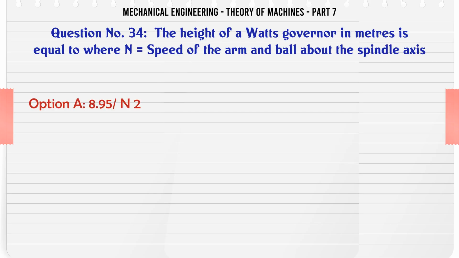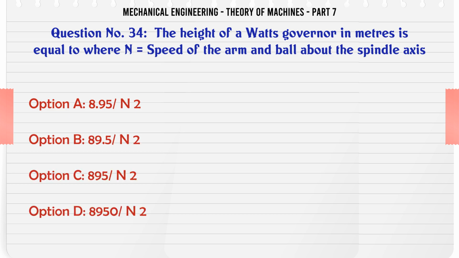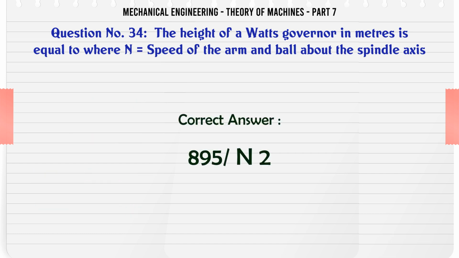The height of a Watt's governor in meters is equal to, where N is the speed of the arm and ball about the spindle axis. A. 8.95/N². B. 89.5/N². C. 895/N². D. 8950/N². The correct answer is